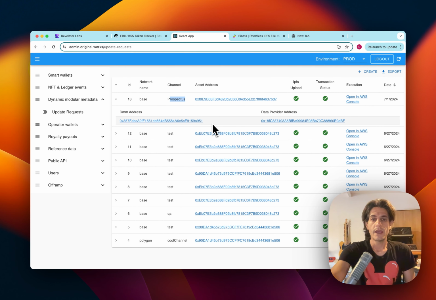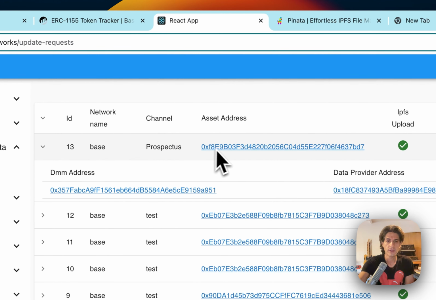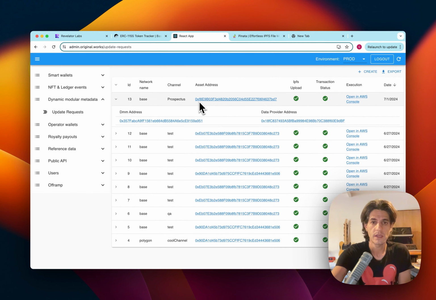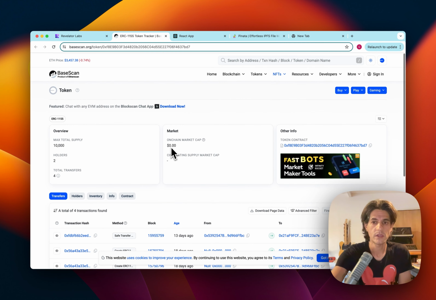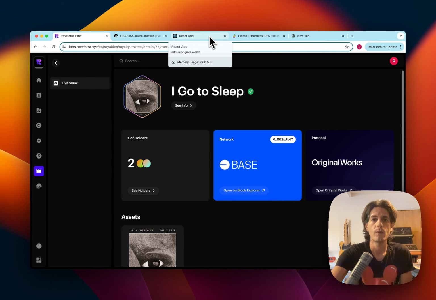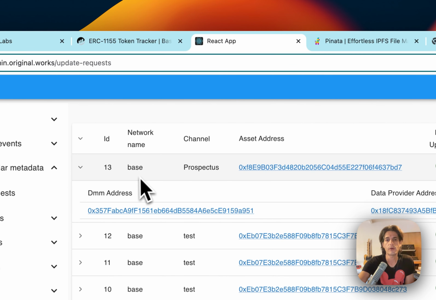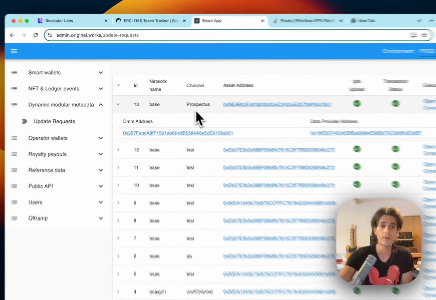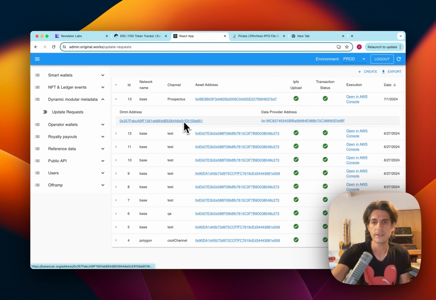And each rights holder on the Original Works protocol is able to provide statements about an asset after it's been tokenized, because of a unique address for the asset, and you can validate F8E BD7 at the end is the address of our smart contract, and I can also validate the same information on our UI. So once I want to make a statement about this asset, the program identifies the address, and we create a unique channel, which we call prospectus, where we share both financial and licensing data.